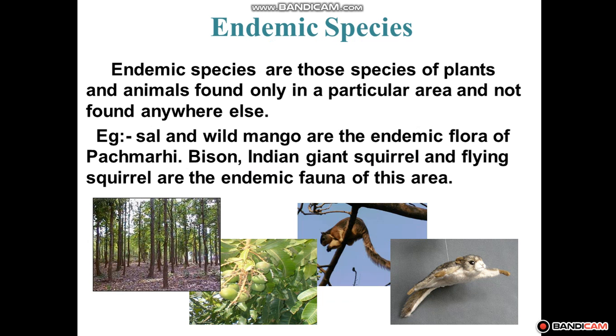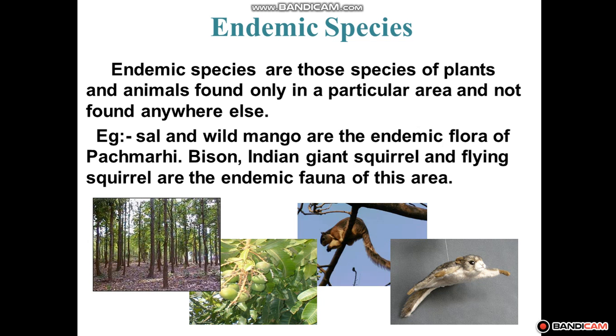For example, sal and wild mango are endemic flora of Pachmarhi. Bison, Indian giant squirrel and flying squirrel are the endemic fauna of this area. Like the lion-tailed macaque is found only in southwest India. The Ganga river dolphin is an endemic aquatic animal that lives only in the river Ganga.